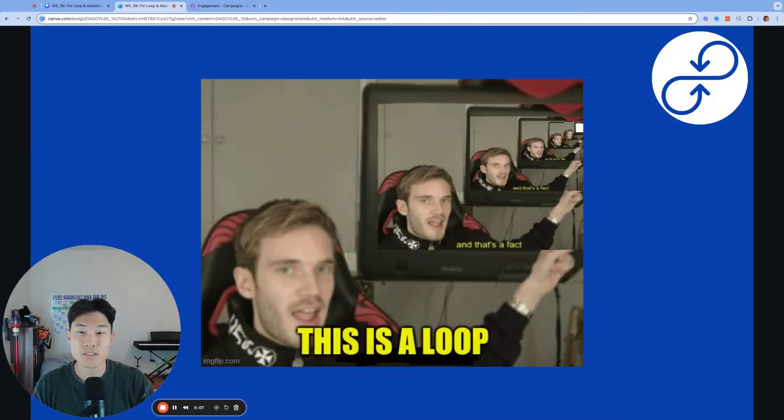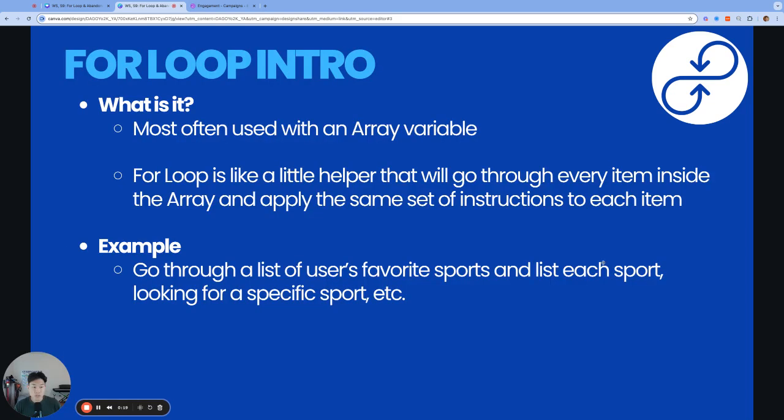Technical Marketers. Today, we're going to talk about the for loop, one of the most powerful tags in Liquid, and the last topic we'll discuss in the Liquid for Technical Marketer Proficient program. Let's get started. So, let's jump right into our definition. What exactly is a for loop?